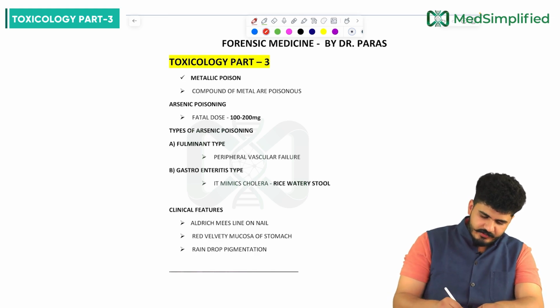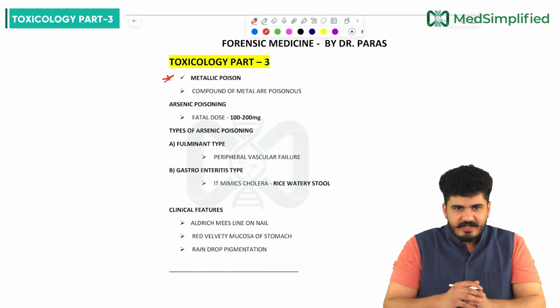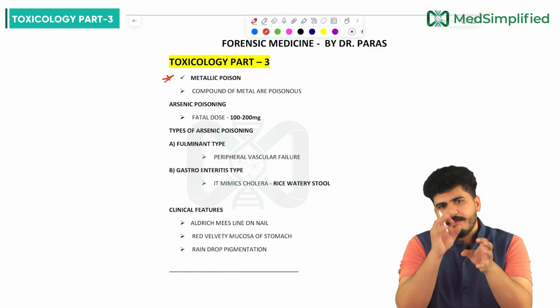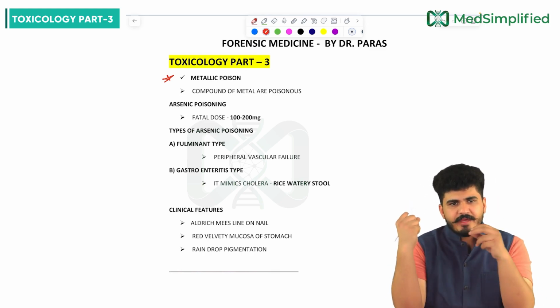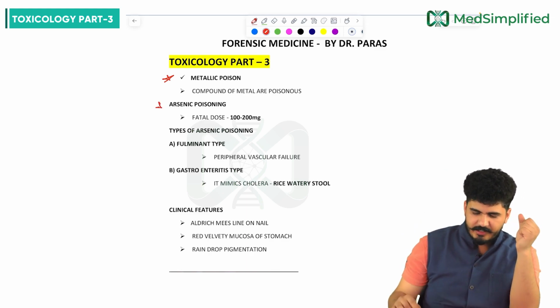Chapter number 3, that is Toxicology part 3. Now we are going to talk about the new topic called metallic poisons. The compounds of metals are poisonous. Not all parts of metals are poisonous, but the compounds of the metal are poisonous, my dear friends. In this, we need to learn first about arsenic poisoning.